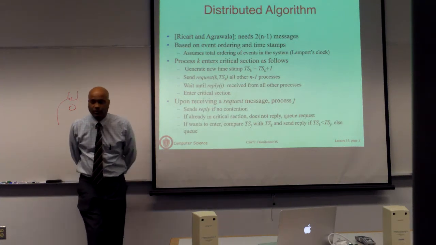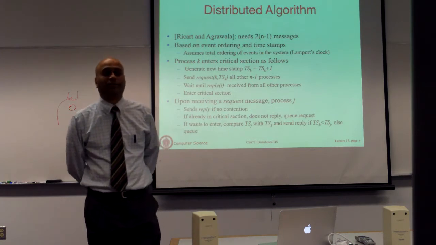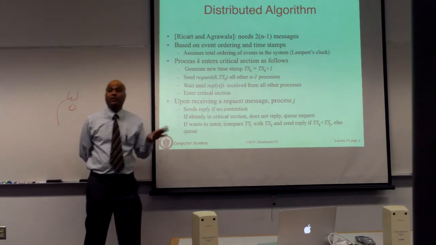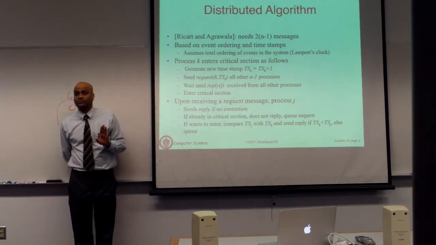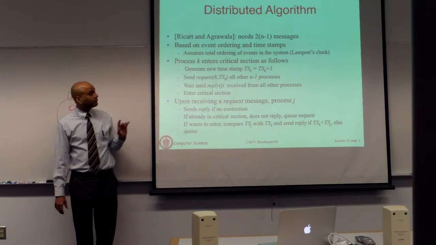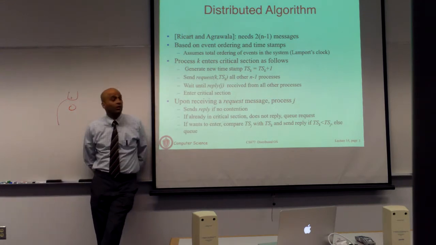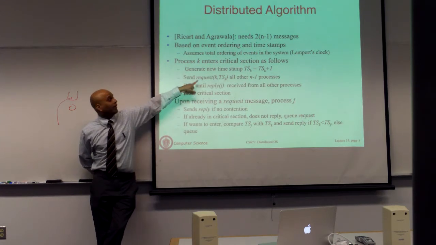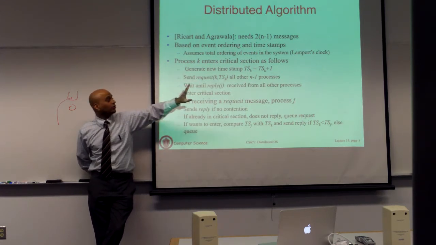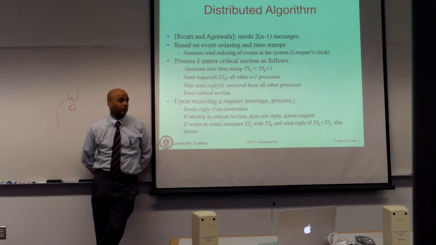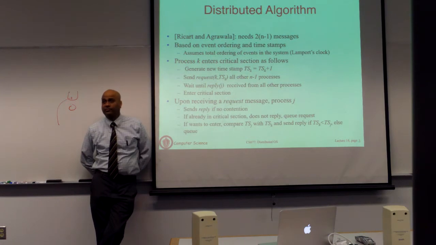I think the answer to the question depends on doing a little bit of analysis of what happened. Let's say there's no coordinator here. Let's say an arbitrary process crashes. Some process in the system has crashed. Now process K wants to enter the critical section. What does it do? It's going to execute this algorithm. It's going to increment its timestamp. It's going to send a request to all n-1 processes, and it's going to wait for replies, or yeses, from everyone. Now one process has crashed. So what does that do?